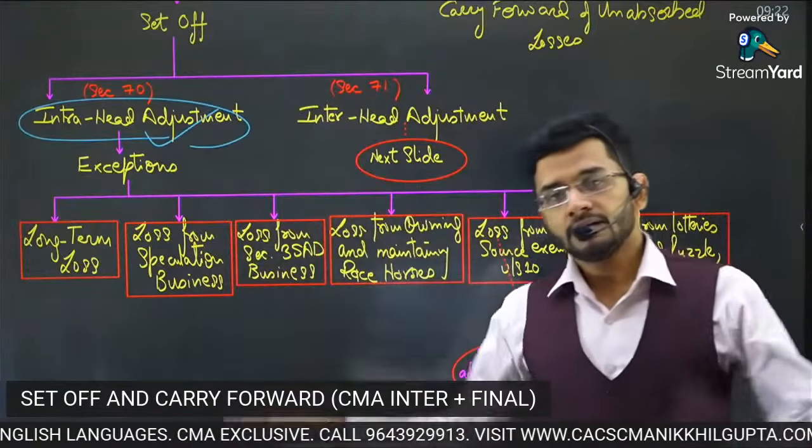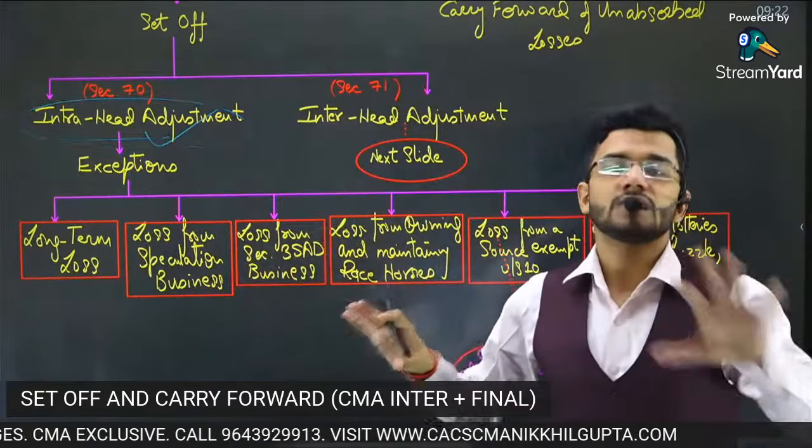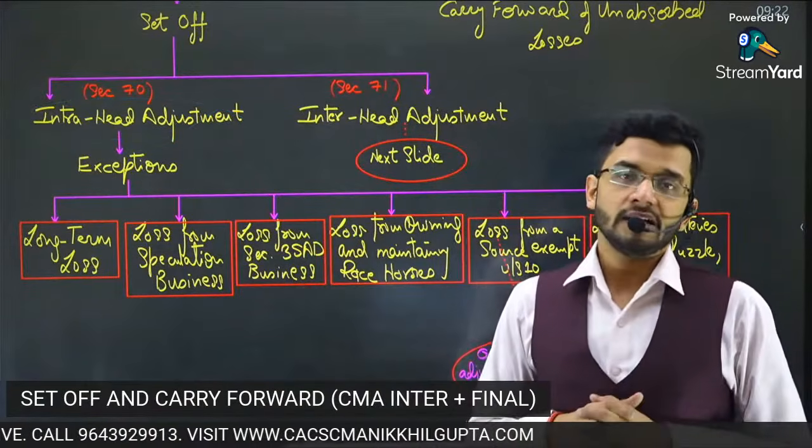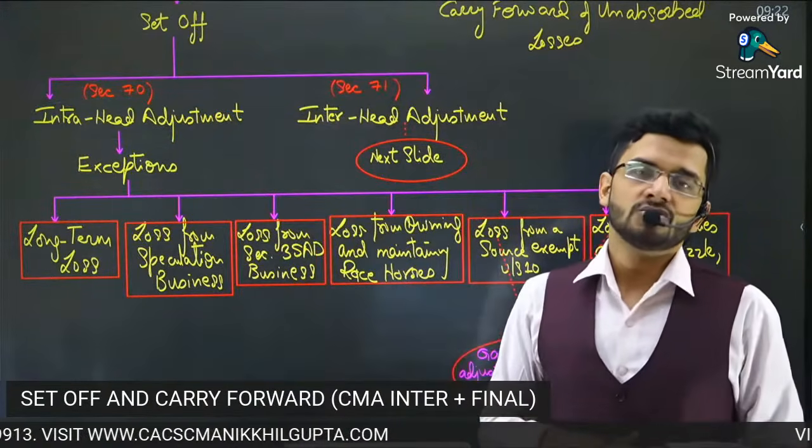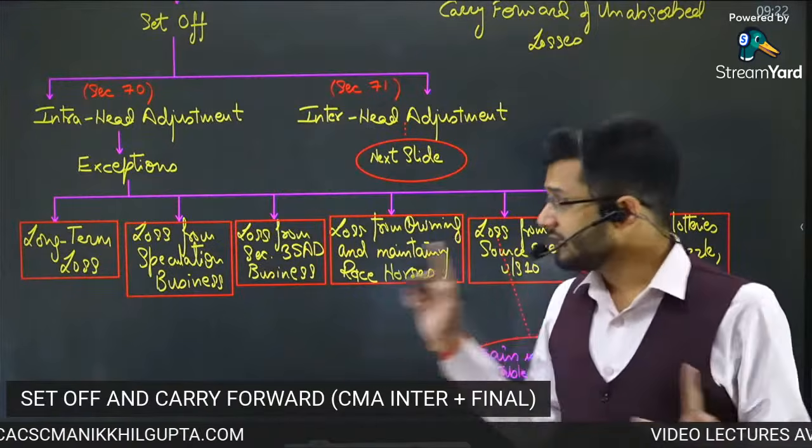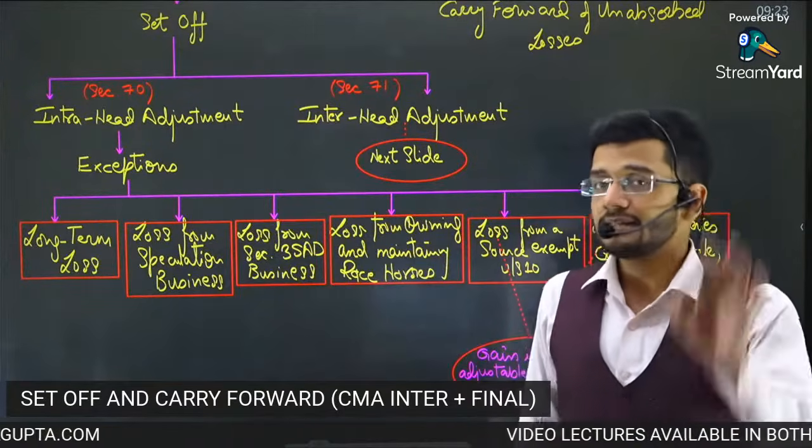You can set off one source loss with other source income at any given point in time. That is absolutely allowed. It is not a problem at all, except for these cases. Now, what are these cases? Let's read one by one.